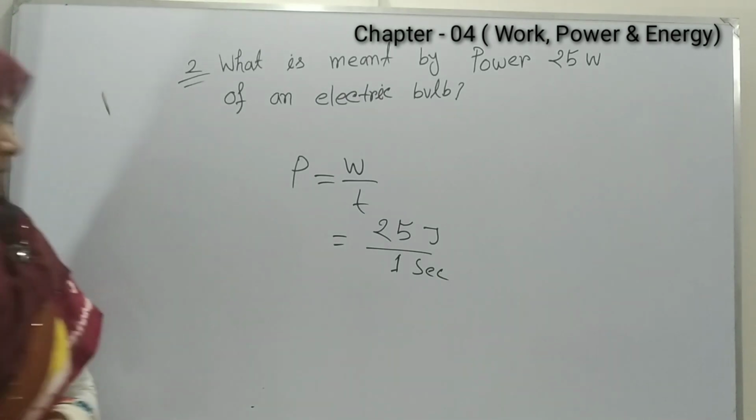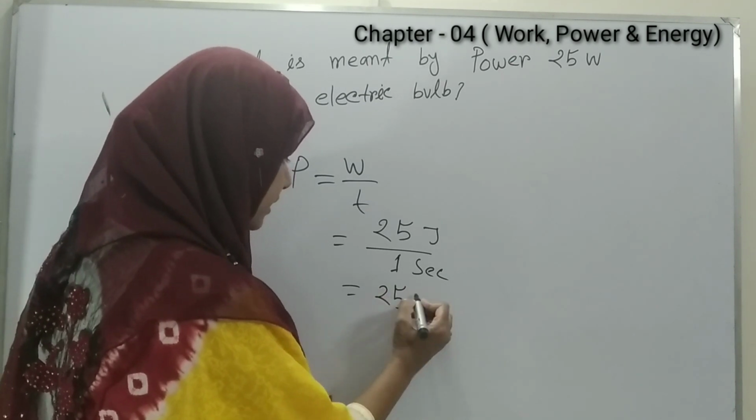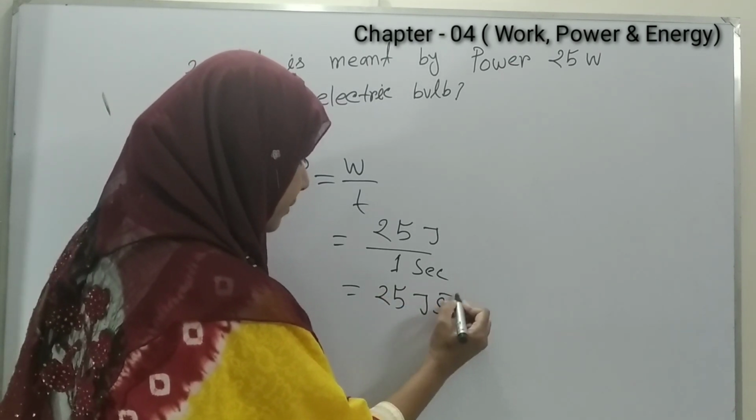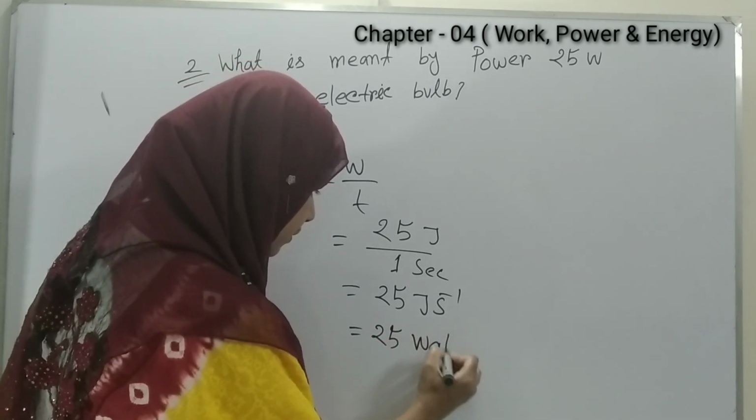That is 25 joule per second, or 25 watt.